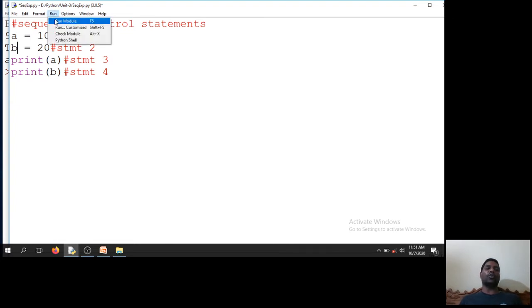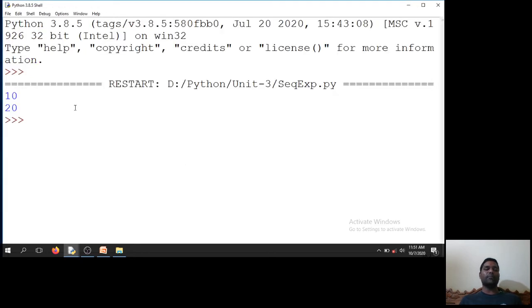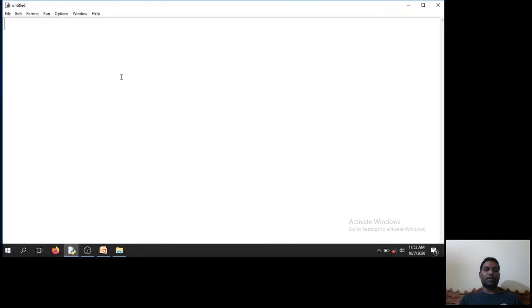If I run this code, I will get A and B printed because I have only two print statements. First A will get printed, and next B will get printed. I will say OK: 10, 20. So that's how a sequential control statement works. And now we'll see one more example, the decision control statement or condition control.